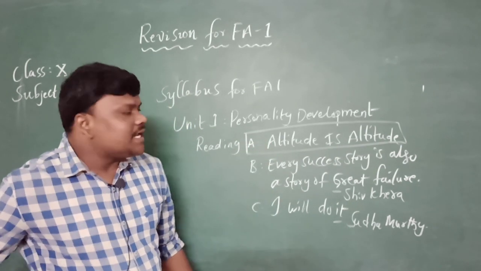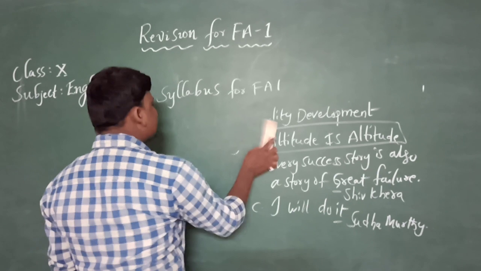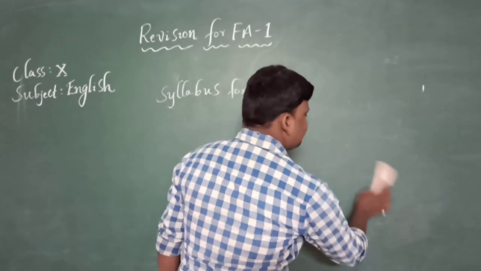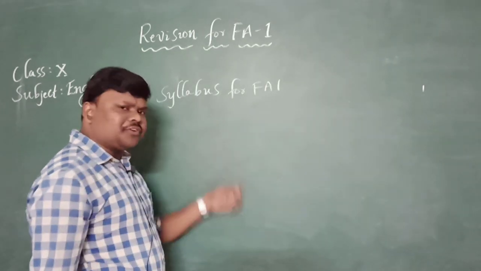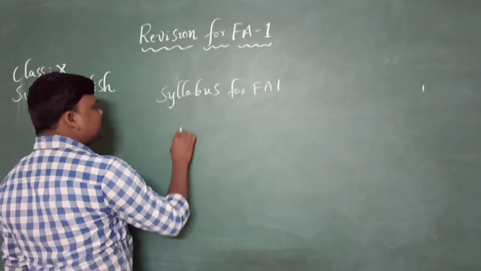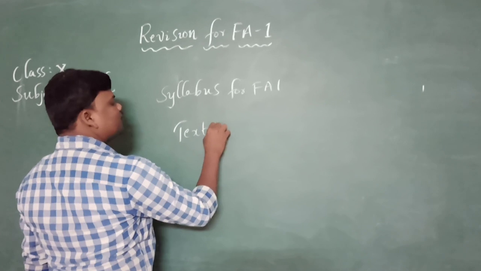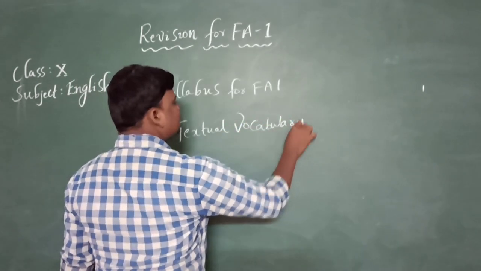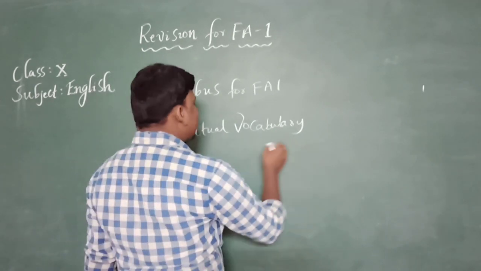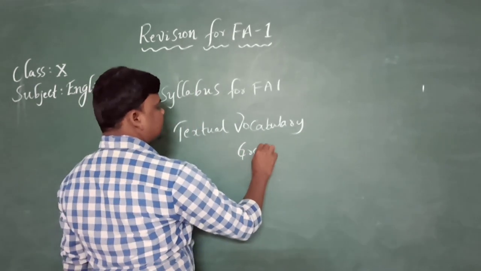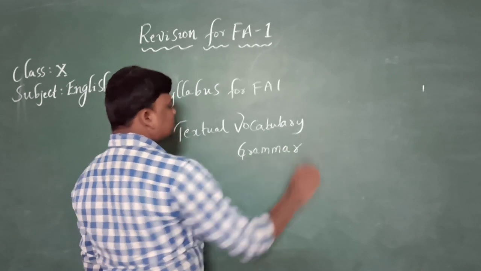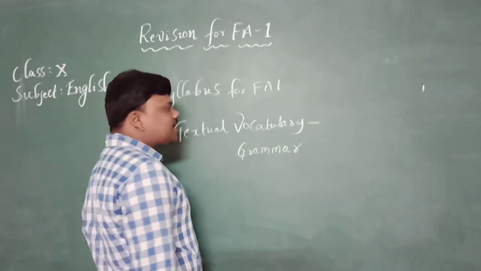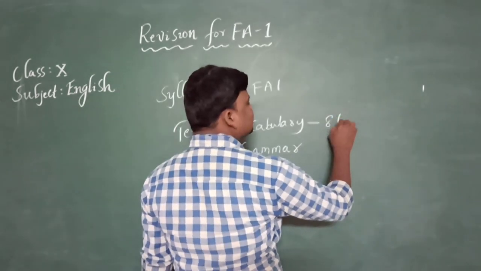Along with this, let me tell you what other topics are left in the syllabus. Apart from these lessons, we need to read the textual vocabulary and textual grammar. Textual vocabulary includes positive and negative qualities on pages 8 to 10.